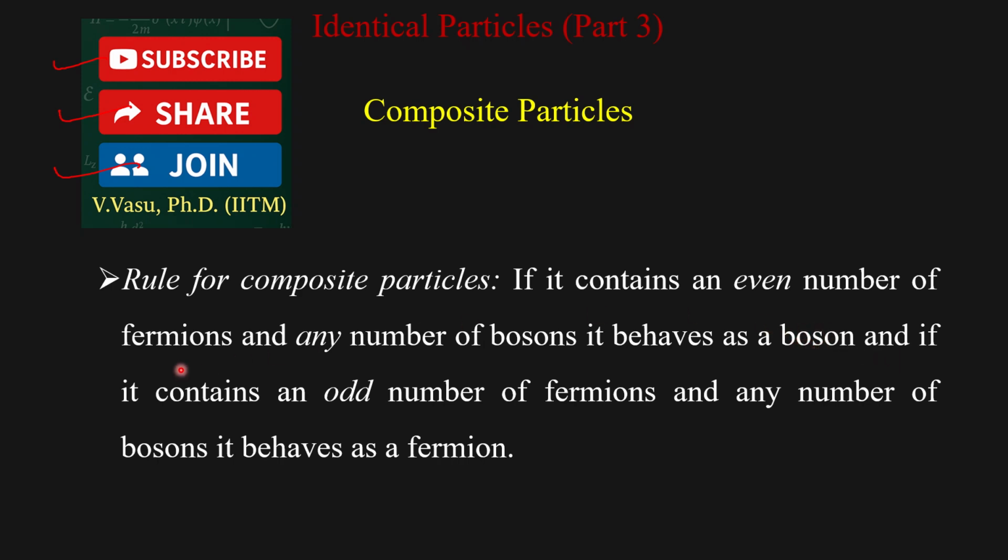Otherwise, if it contains an odd number of fermions, you have 3, 5, 7, like that. So if you have 3 fermions, for example, and you multiply by the spin 1 over 2, you will get 3 by 2. Total spin is 3 by 2. If it is an even number, naturally 4 by 2 is 2. You will get an integer only. So if it contains an odd number of fermions and any number of bosons, it behaves as a fermion. That is the rule for a composite particle.